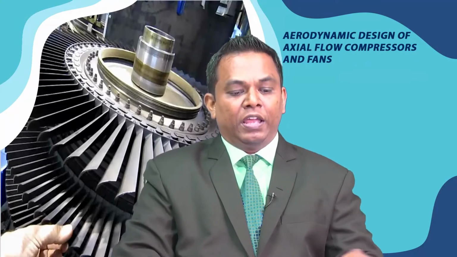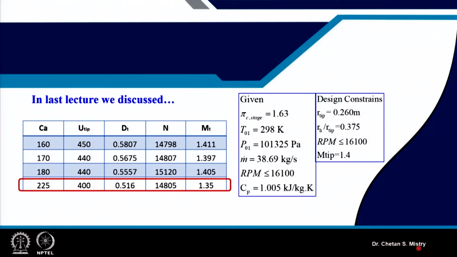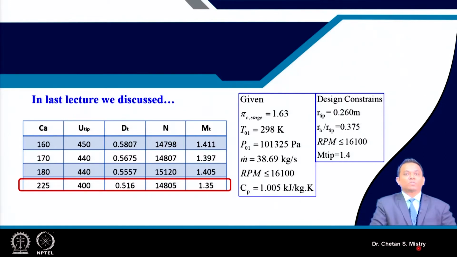Welcome to lecture 56. We are discussing the design of a transonic compressor. This design is mainly focusing on a pressure ratio of the order of 1.63. The mass flow rate is fixed at 38.69 kg per second, and we have our design constraints.